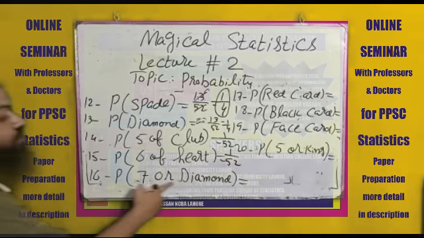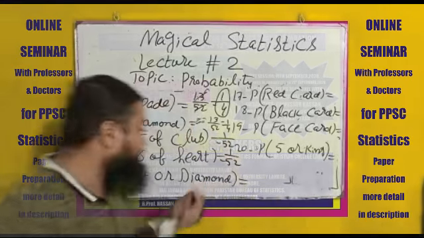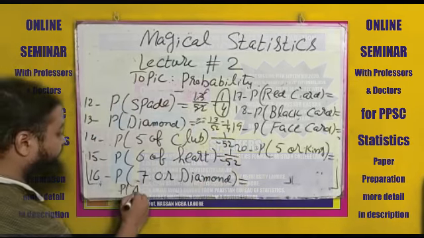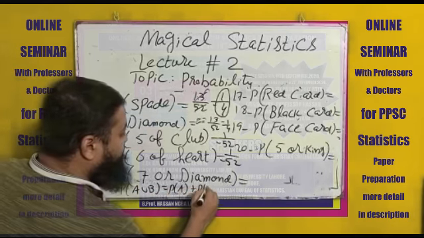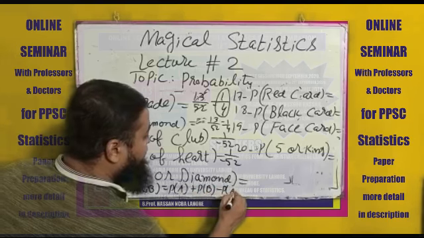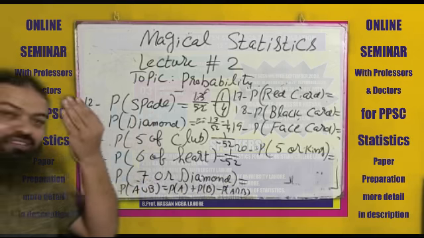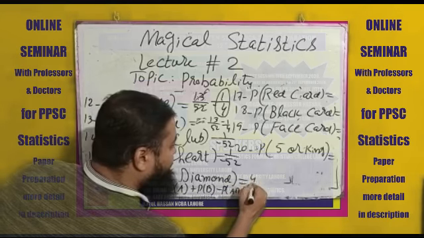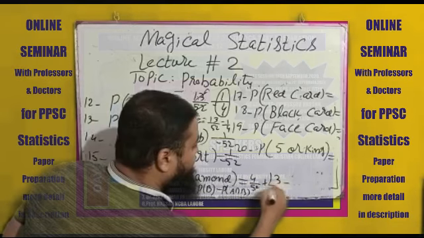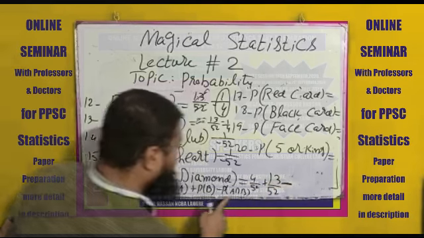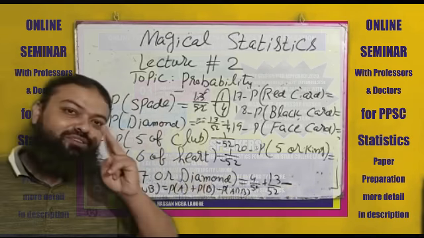The next one is 7 or diamond. Here you will have to apply the union rule. Probability of A union B is always equal to probability of A plus probability of B minus probability of A intersection B. How many cards of 7? These are 4, 4 by 52 actually, plus how many of diamond? These are 13 by 52, minus probability of A intersection B. 7 and diamond. What is common in these two?